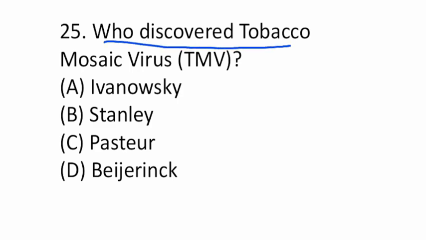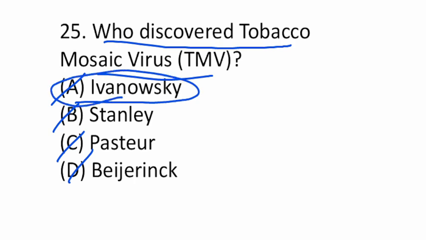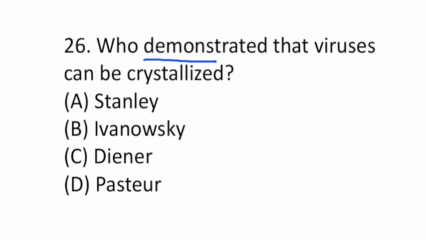Who discovered tobacco mosaic virus? Iwanowsky, Stanley, Pasteur, Beijerinck. So Iwanowsky discovered the TMV. Who demonstrated that virus can be crystallized? Stanley, Iwanowsky, Diener, Pasteur.